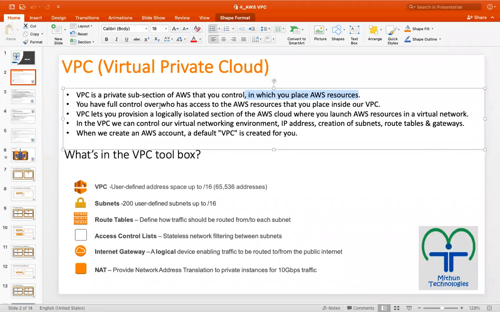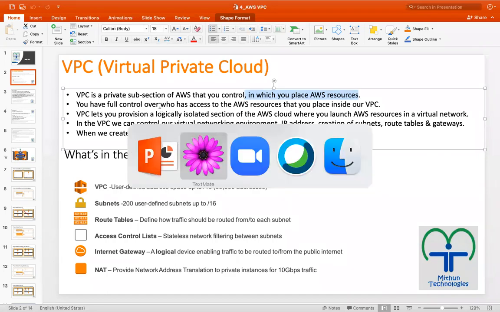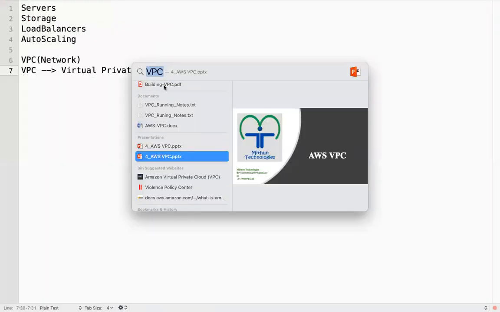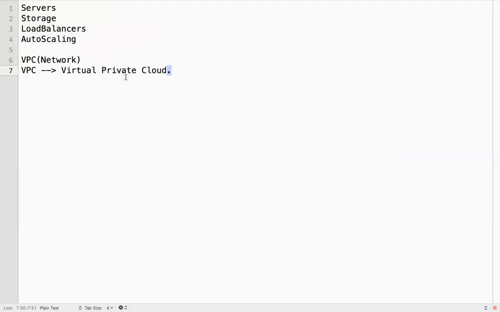You have a complete control on those AWS resources, which we will place in AWS VPC. So VPC is all about network, routers, and routing rules, network routing rules.